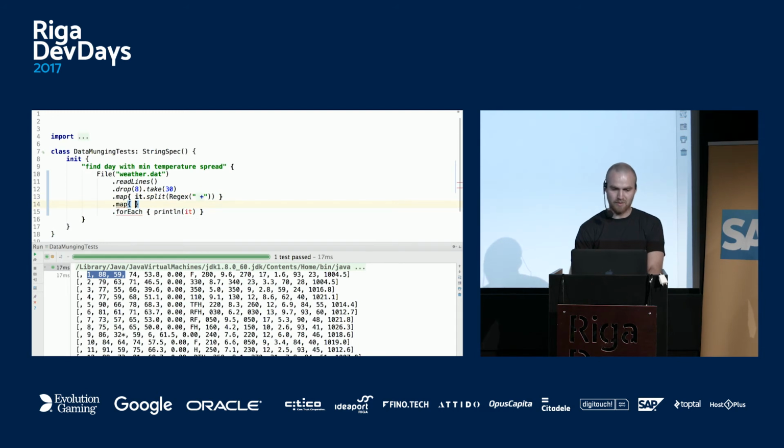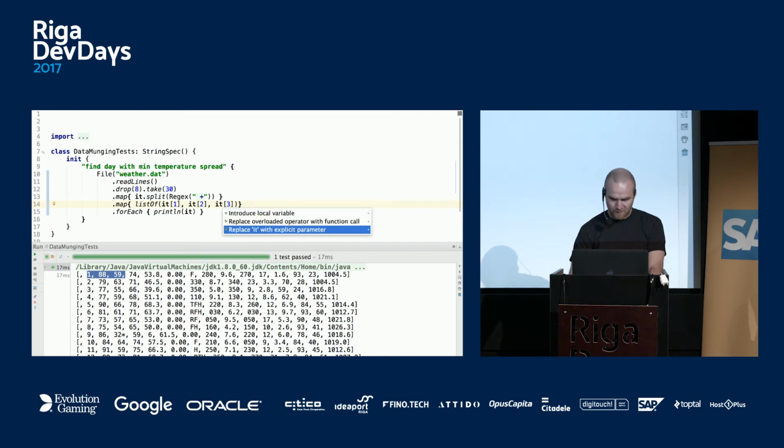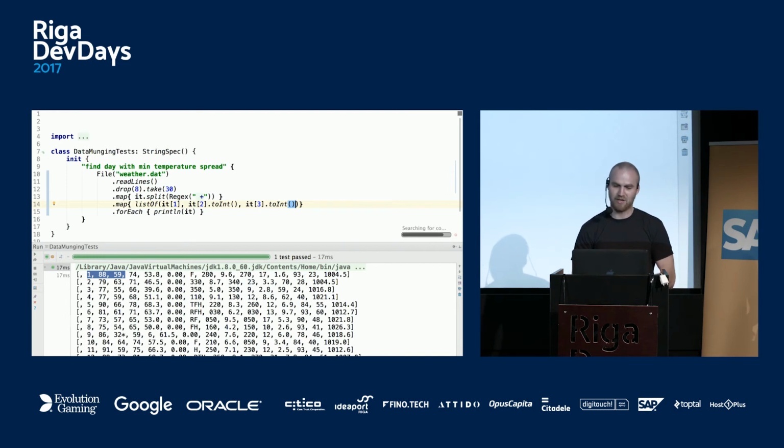So here we can do, for example, list of 1, 2, 3. Here it's again the overloaded operator get, so this is like a normal collection get. These ones we want to convert toInt, so this will be Integer parse something. If we run it, I think it might crash.